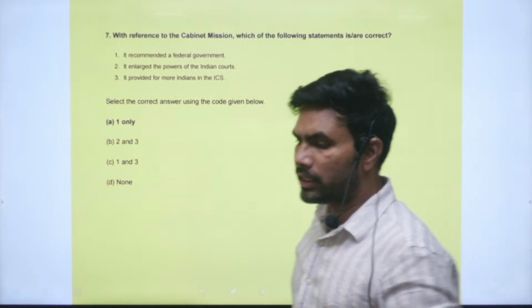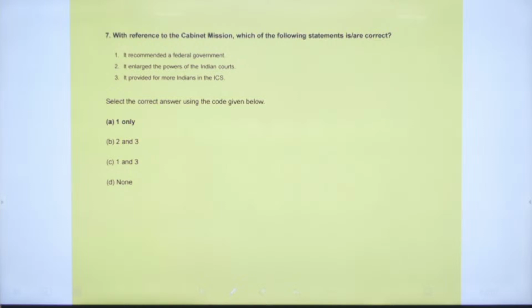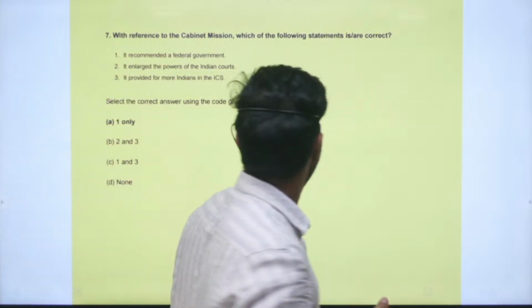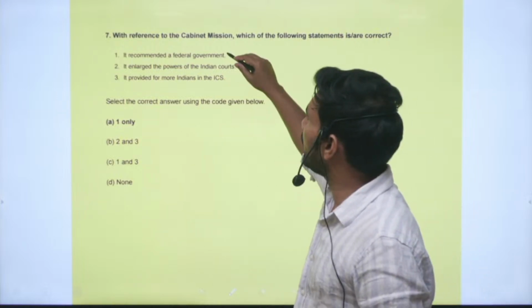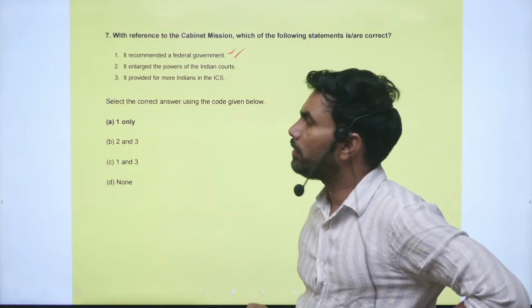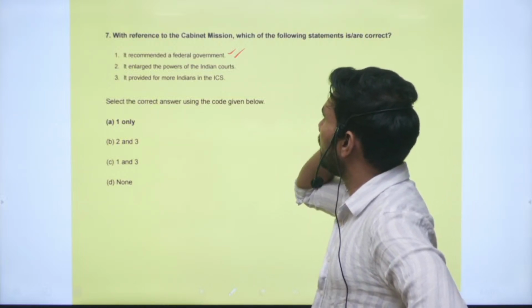Next question, question number 7. With reference to the Cabinet Mission, which of the following statements is or are correct? The statements are: it recommended a federal government. Yes, this is a correct statement. Next, it enlarged the powers of the Indian courts.